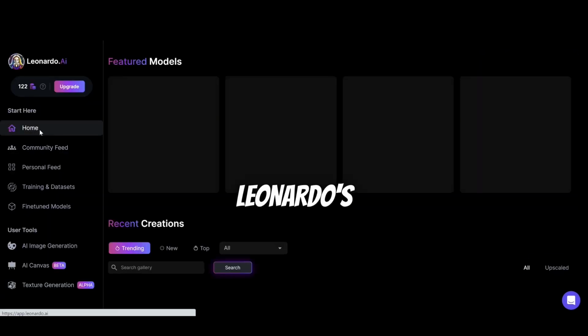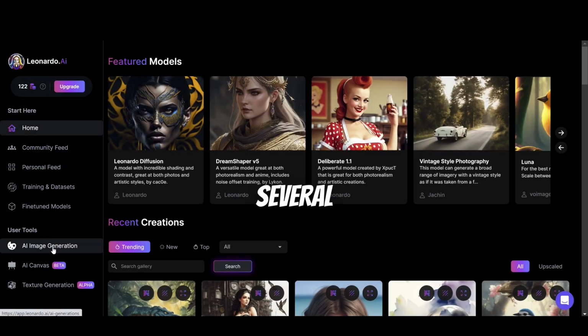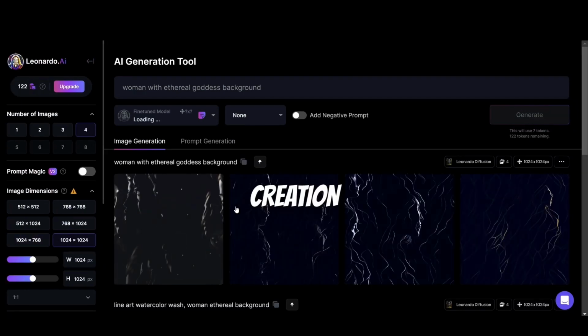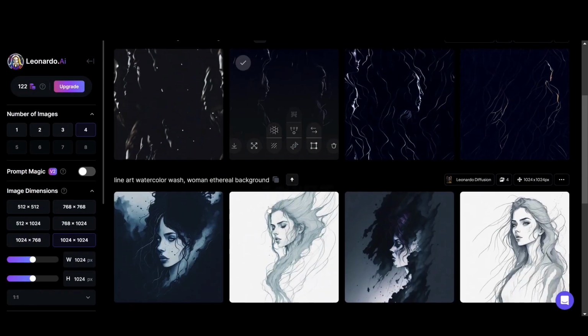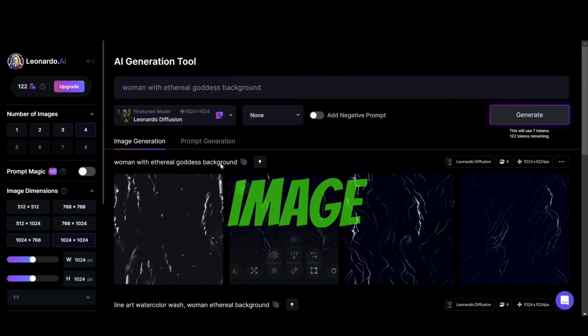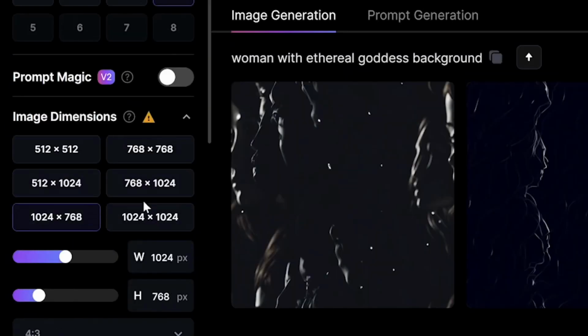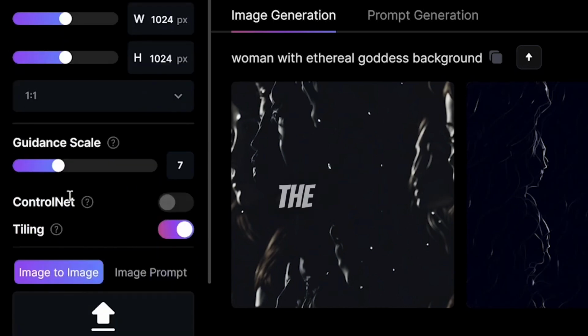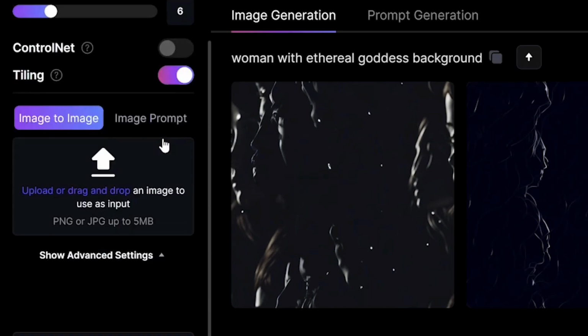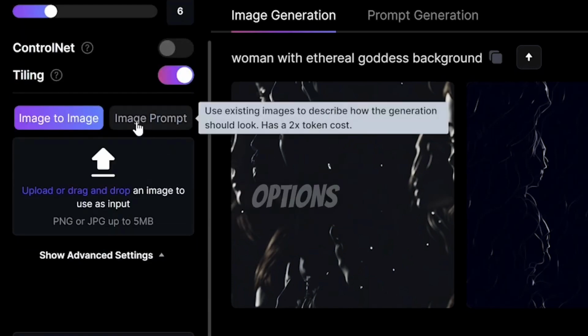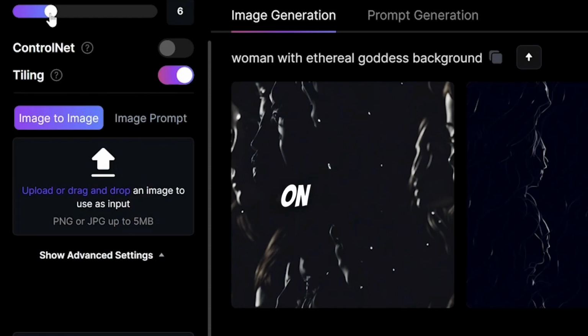When using Leonardo's AI generation tool, you have several options to fine-tune your image creation. You can input detailed prompts to achieve more accurate results. The image dimensions are optimized for 1024 by 1024 pixels, ensuring better outcomes. This really provides flexibility in the creative process. The tiling option is particularly useful for creating repeating patterns or backgrounds. You can choose between image to image and image prompt options to generate new images based on uploaded images or similar prompts.